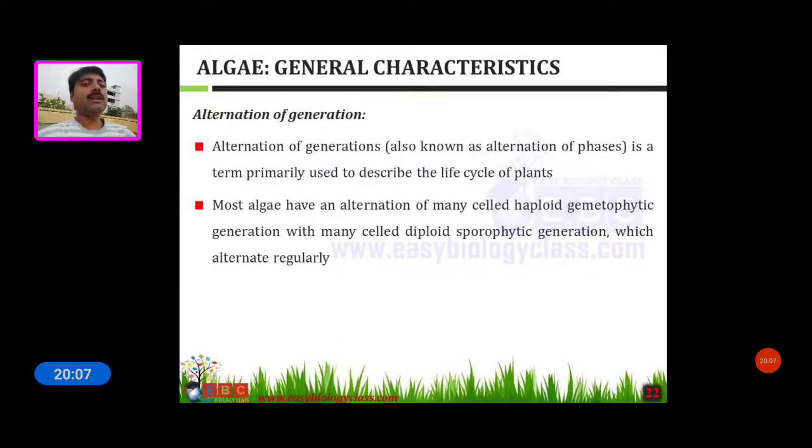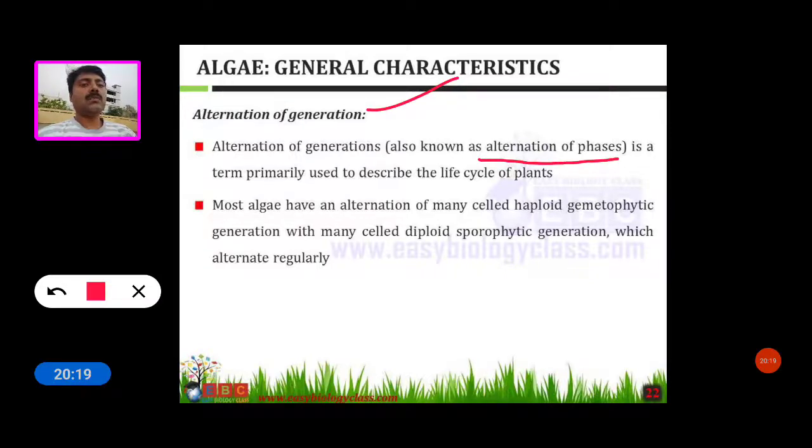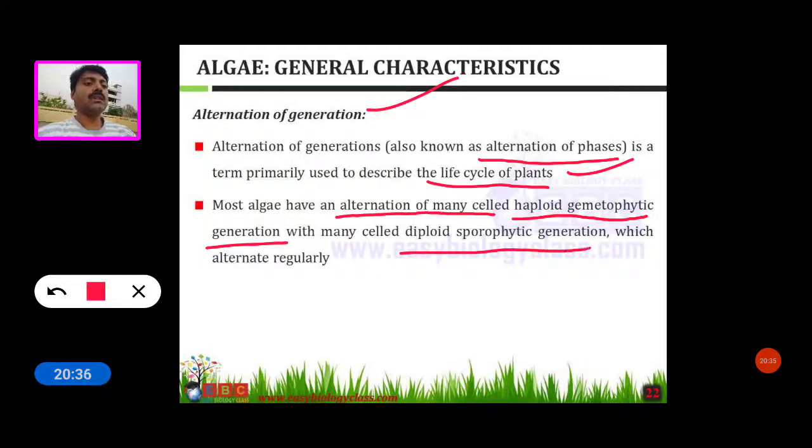Now see the alternation of generation. Alternation of generation, also known as alternation of phases, is a term primarily used to describe the life cycle of plants. Most algae have an alternation of a haploid gametophytic generation with a diploid sporophytic generation, which alternate regularly.